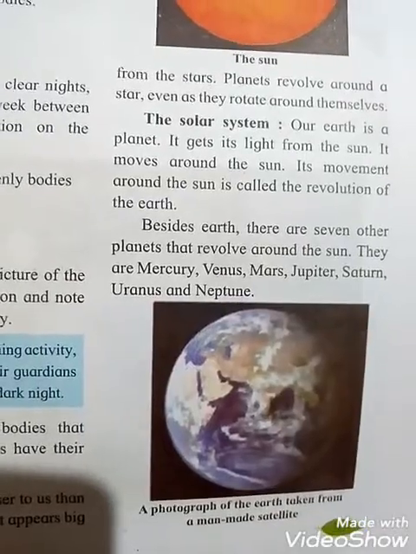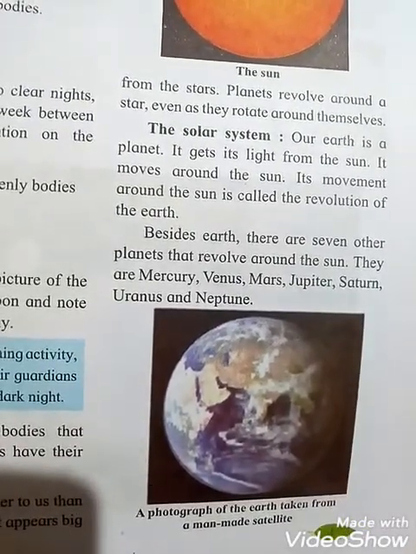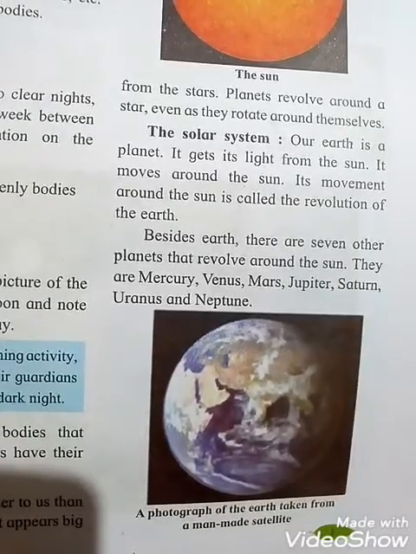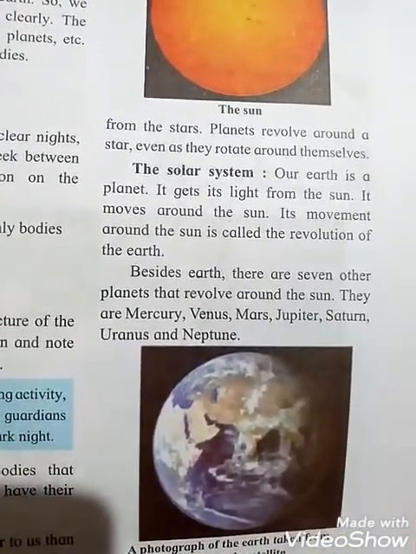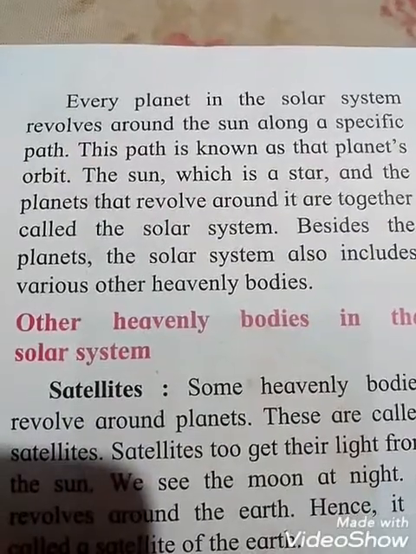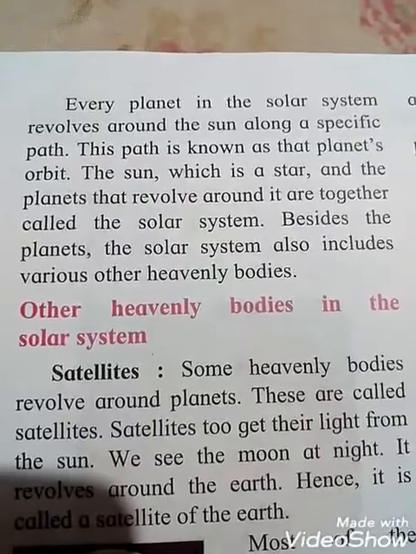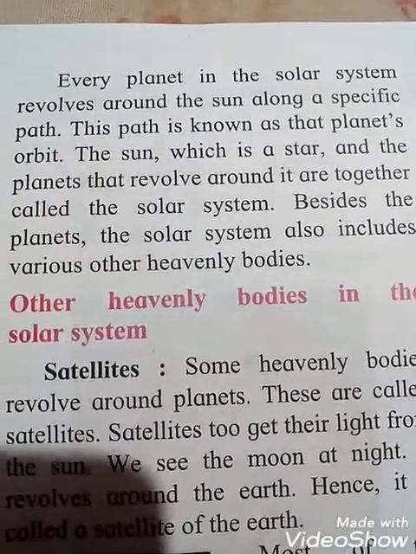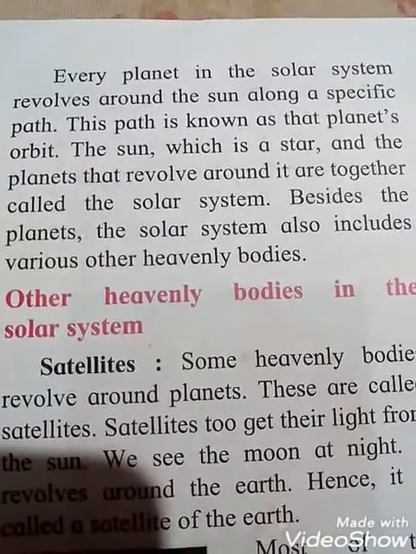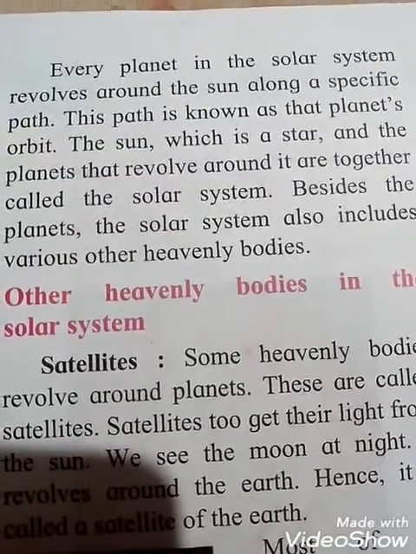See two pictures of that. A photograph of the Earth taken from a man-made satellite. So see the picture, it shows a photograph of the Earth taken from a man-made satellite. Every planet in the solar system revolves around the sun along a specific path. This path is known as that planet's orbit. That means, students, every planet makes the revolution around the sun along a specific path, and that path is the planet's orbit.